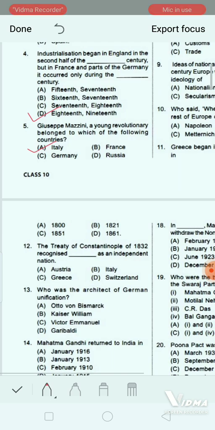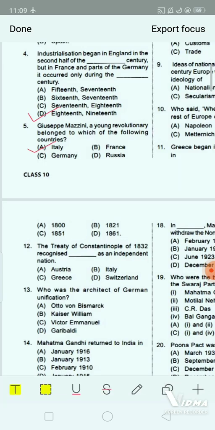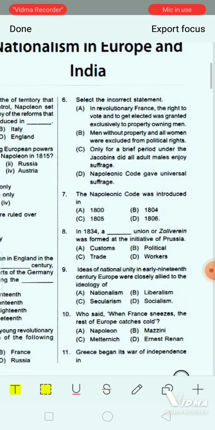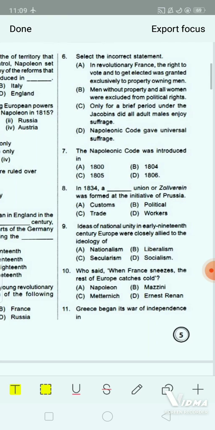Number 6. You have to select the incorrect statement here. Okay, so 4 options are given. First is option A. In revolutionary France, the right to vote and to get elected was granted exclusively to property owning men. Option B. Men without property and all women were excluded from political rights. Option C. Only for a brief period under the Jacobins did all adult males enjoy suffrage.